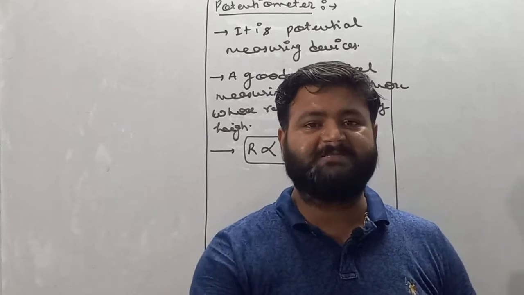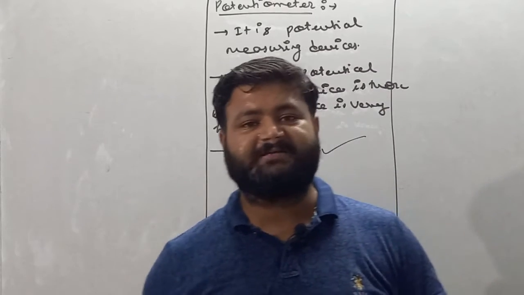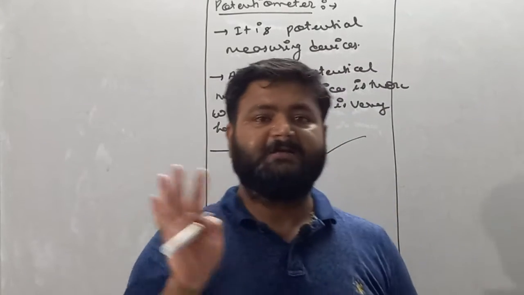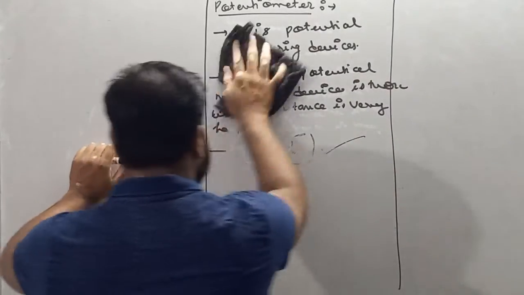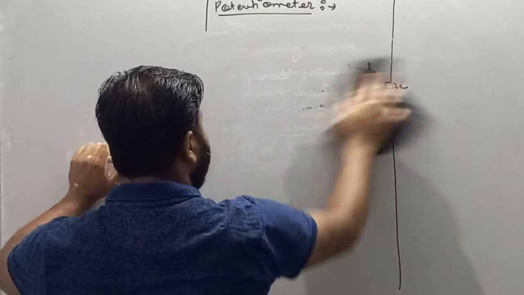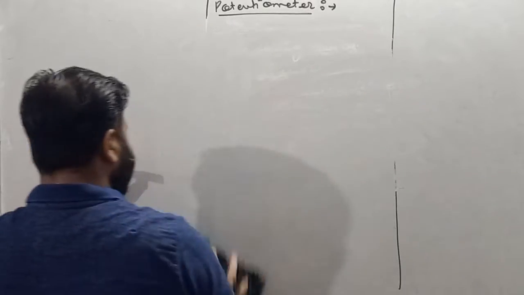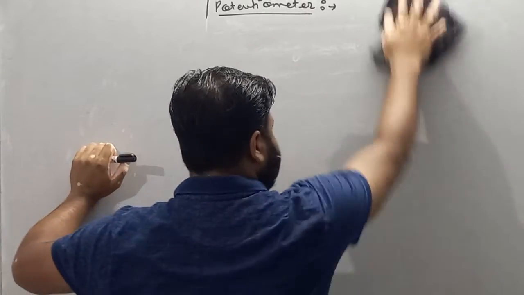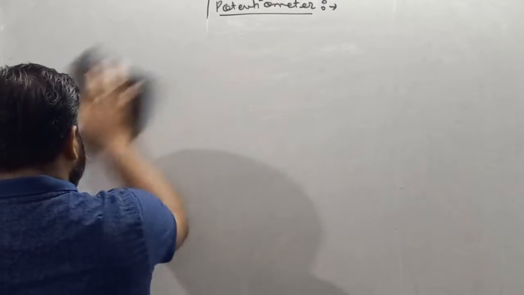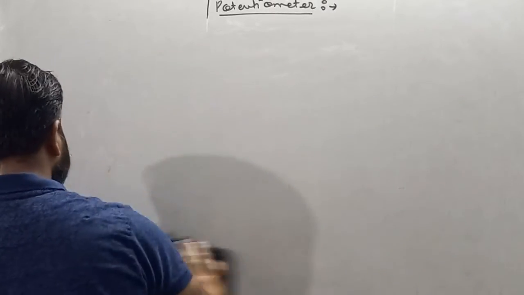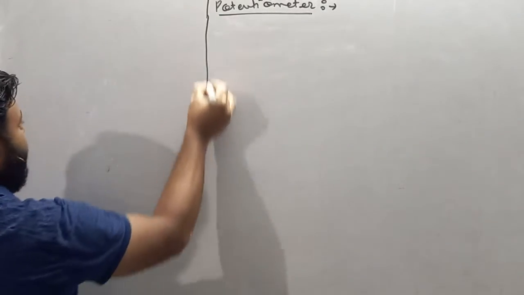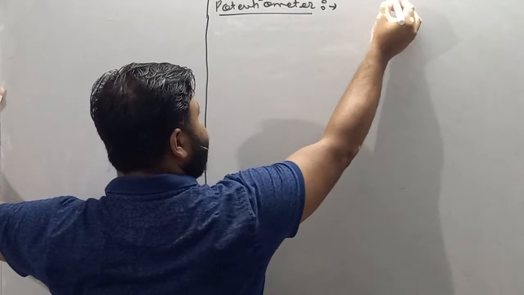According to this principle, we are constructing potentiometer. So write down: construction of potentiometer. Just check how we can construct potentiometer.